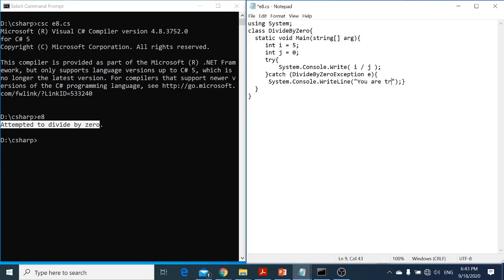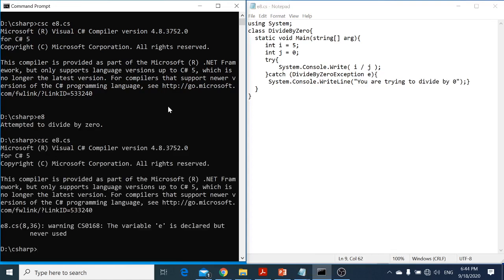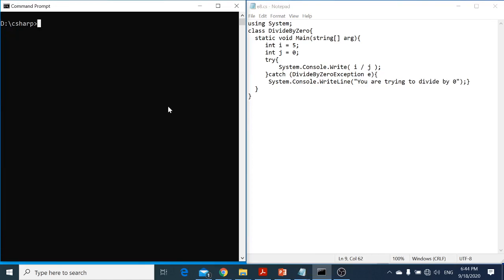You are trying to divide by 0. You see that? So I can save it and compile the program. I got a warning message, no problem. And then you see, you are trying to divide by 0. I can give my own message as well.